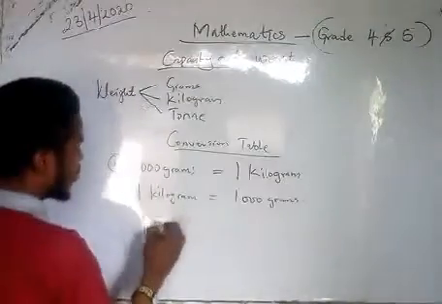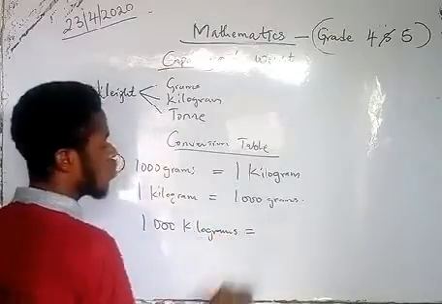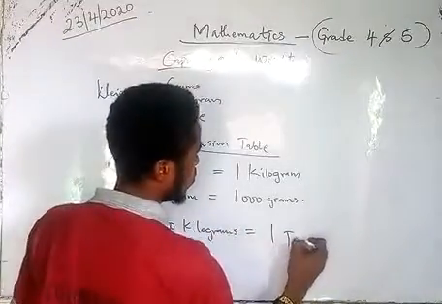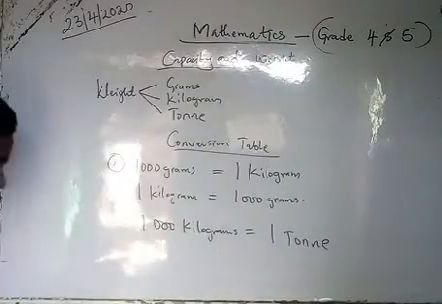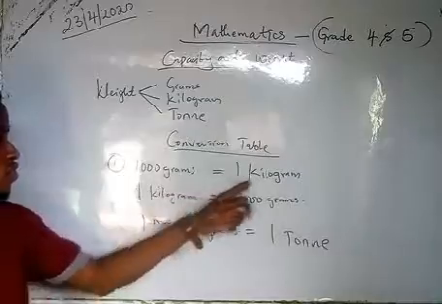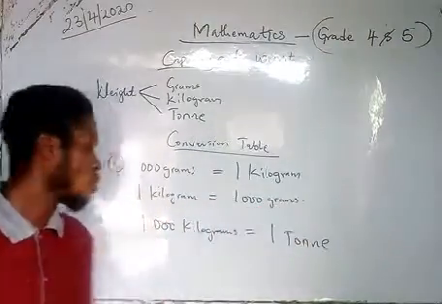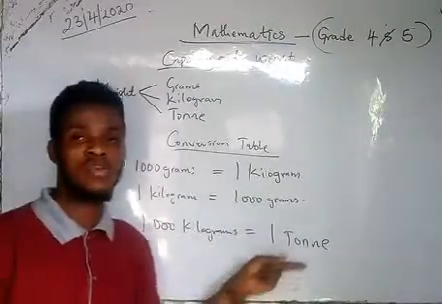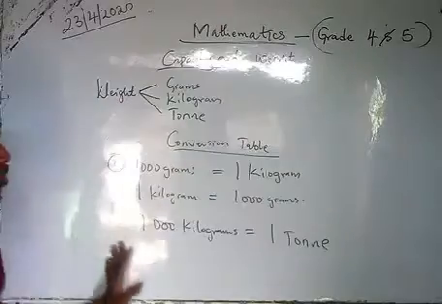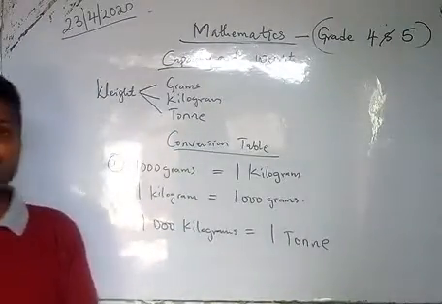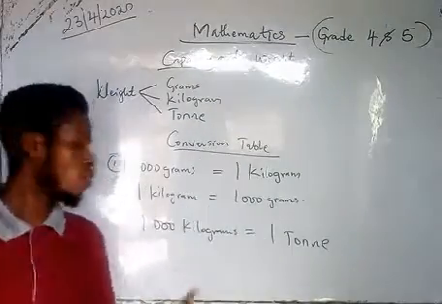Now, 1,000 kilograms is equal to 1 ton. That is the equivalent. So we said 1,000 grams give us 1 kilogram, and 1 kilogram gives us 1,000 grams, and 1,000 kilograms gives us 1 ton. I believe we have understood the conversion table, so we are going to take a question so that we understand how to do the conversion.